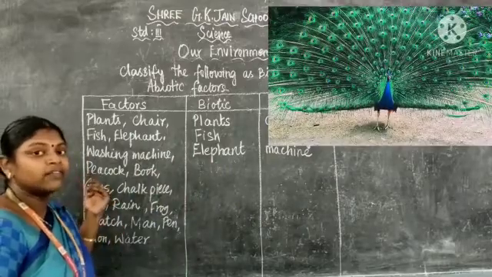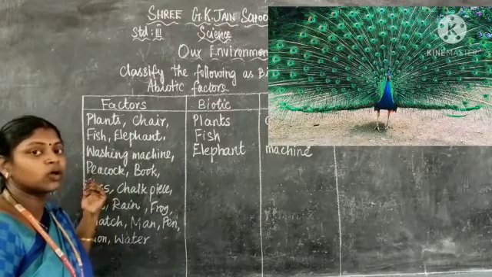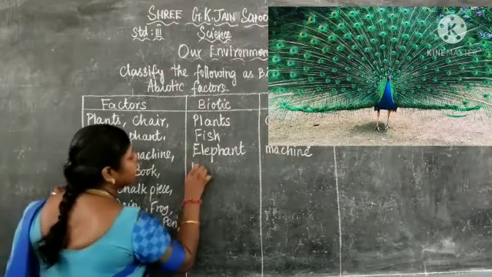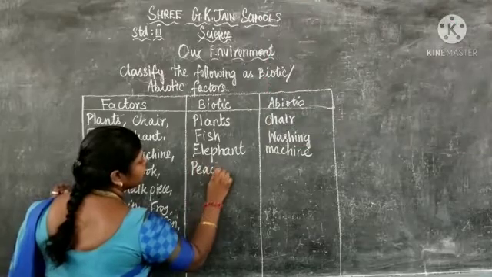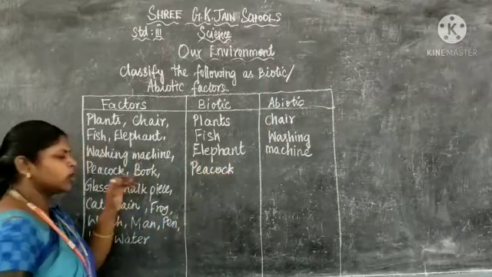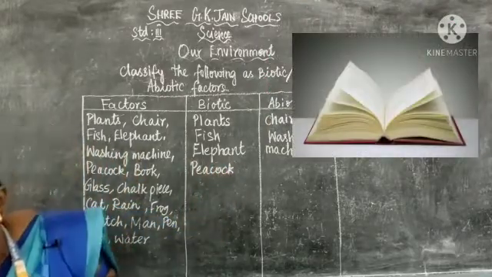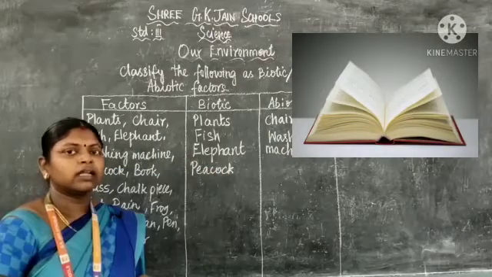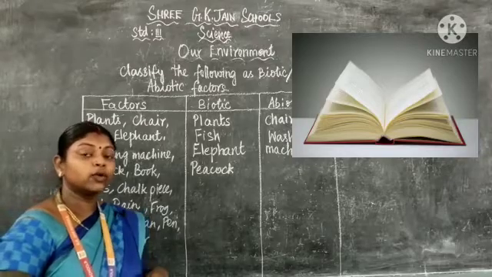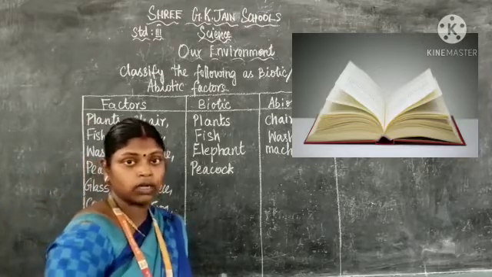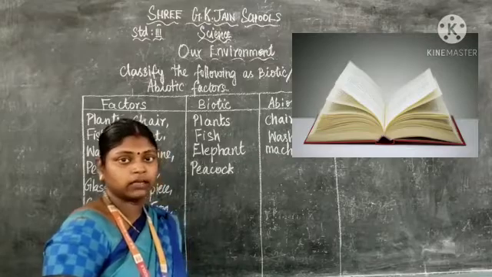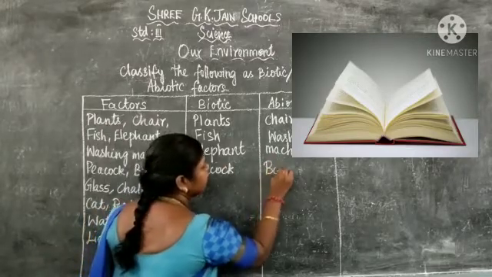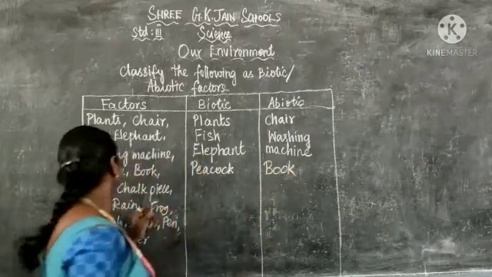Next, peacock. So it is a living organism. You know, it belongs to the birds. So that is also a biotic factor. Peacock is a biotic factor. Book. If we take a book, if we keep it on a table, it won't move, it won't grow, it won't produce a young one. So that is why it is known as an abiotic factor. Book is an abiotic factor.